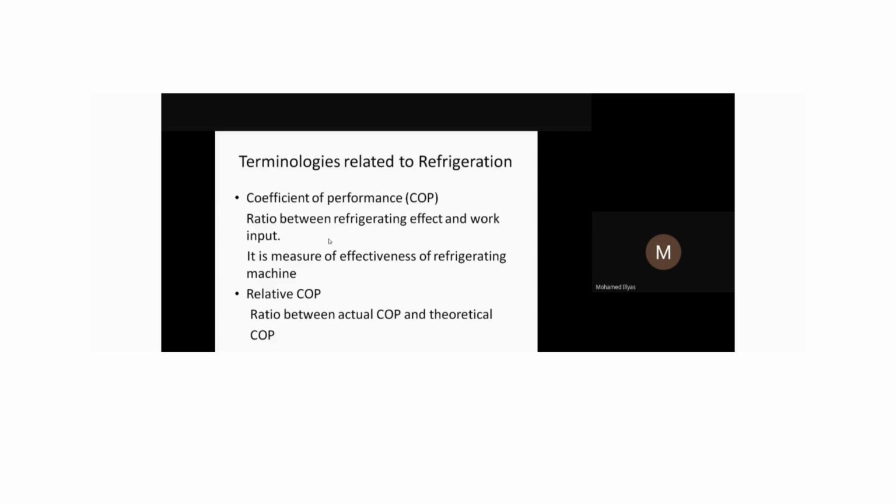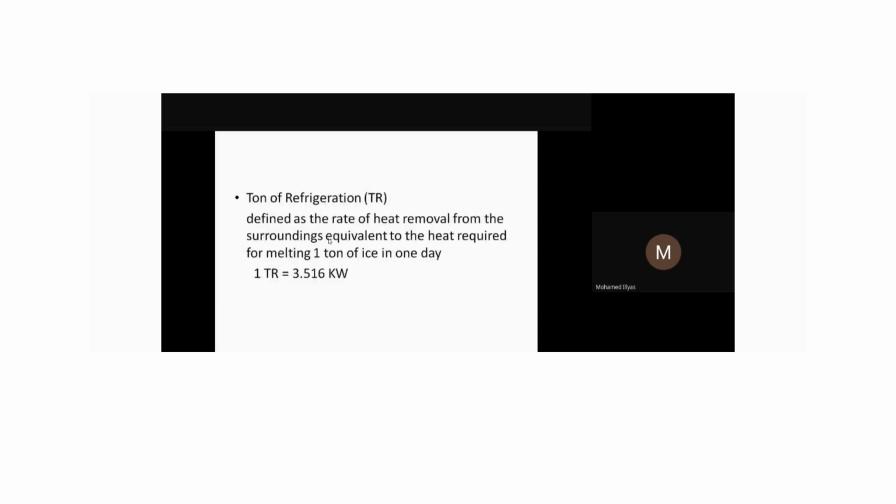Now, there is another terminology in refrigeration. We call it a ton of refrigeration. A ton of refrigeration is a conventional term. It is the amount of heat removed from the surroundings, which is equivalent to the heat required for melting 1 ton of ice in 1 day. From that reference, we call it a ton of refrigeration. That equivalent value, in terms of our SI unit, is 3.5 kilowatts.